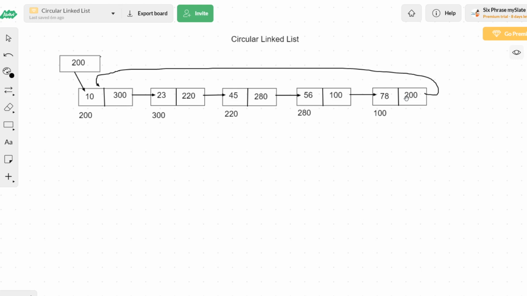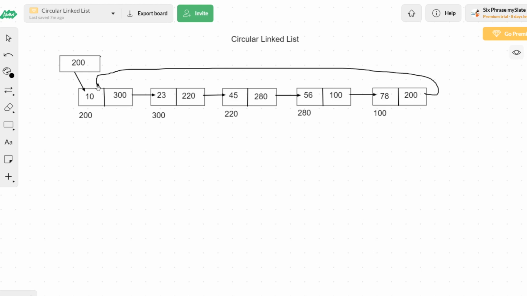Okay, fine. Now this is going to be the circular linked list. What is a circular linked list? It's very simple. In a circular linked list, the last node of the linked list is connected back to the first node. So there are two kinds of linked list we have now.